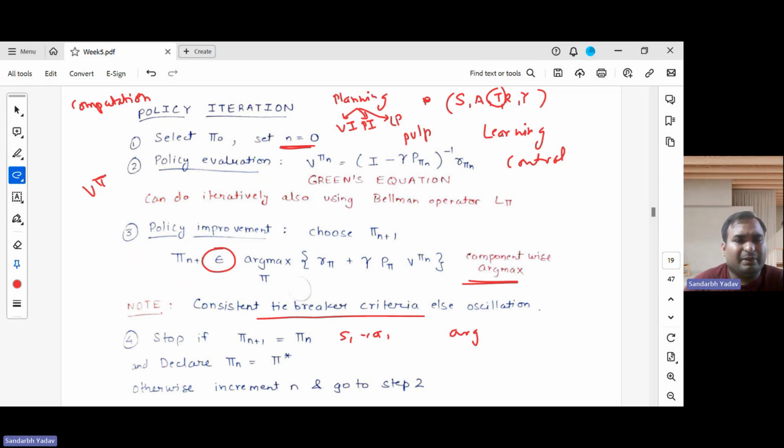If this happens, we simply declare that we have reached the optimal policy. If it doesn't happen, then we go back to step 2 and keep repeating this procedure until the criteria is satisfied. So this is the brief overview of the policy iteration algorithm.